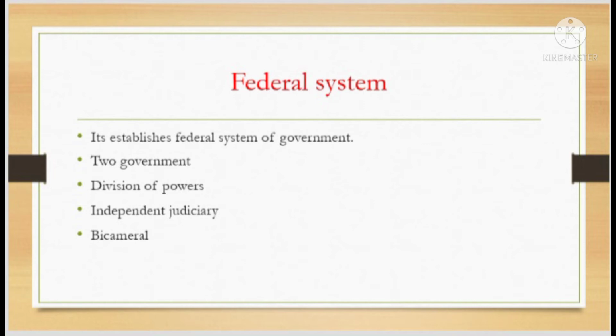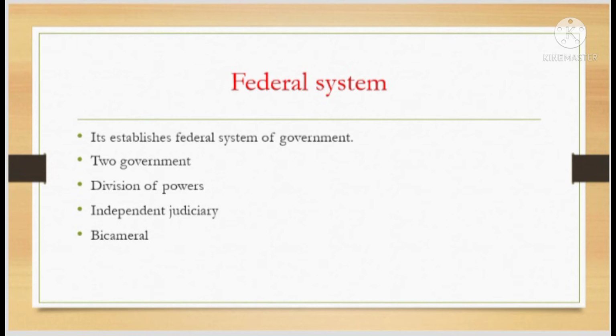Then we have a division of powers. We have many divisions of powers in our constitution. Next, a very important thing is an independent judiciary. Our constitution has an independent judiciary. It is not forced or based on something else. It is totally independent.